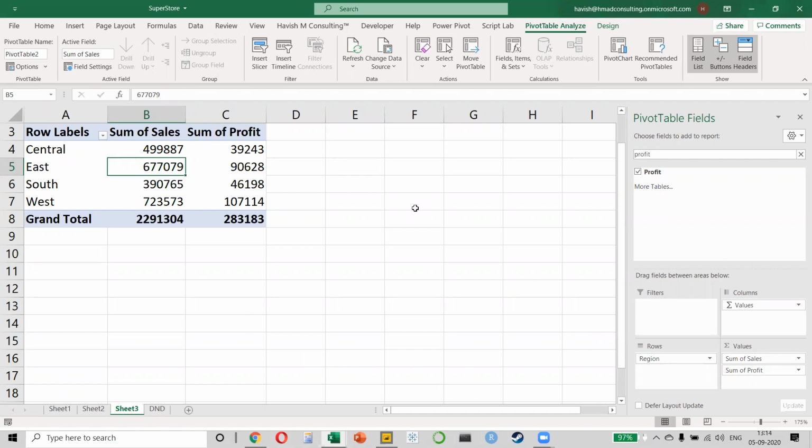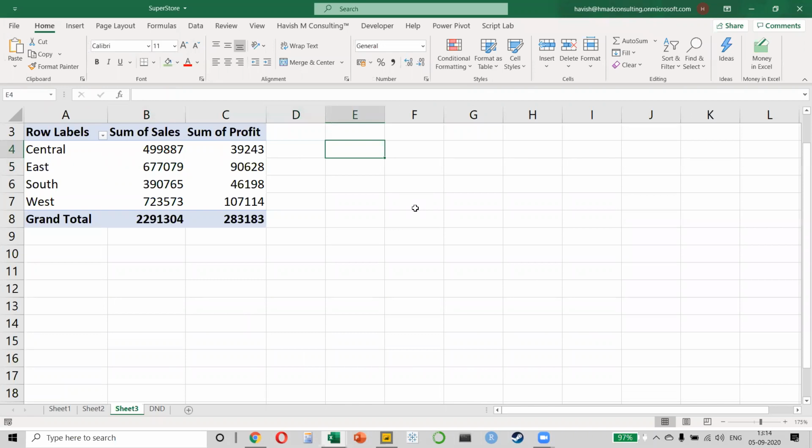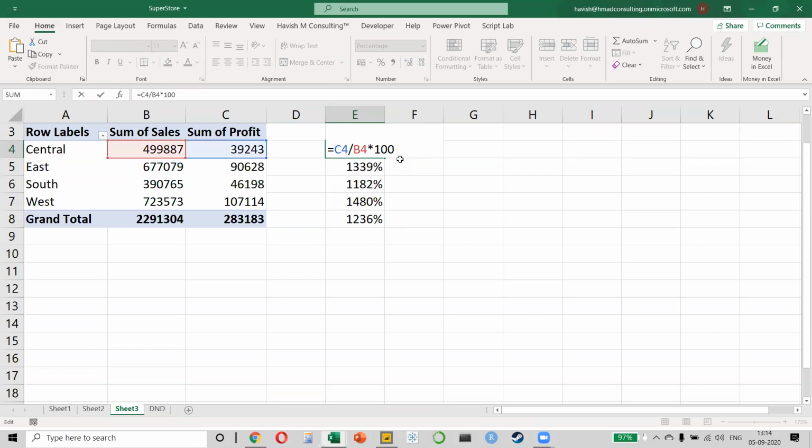Now you must be wondering, but Avish, really, you're asking us such a silly question. There is a reason I'm asking you this question, okay? Listen carefully. My profit margin is obviously my profit divided by sales into 100. All of us agree with that. So what is the profit margin for the entire business?